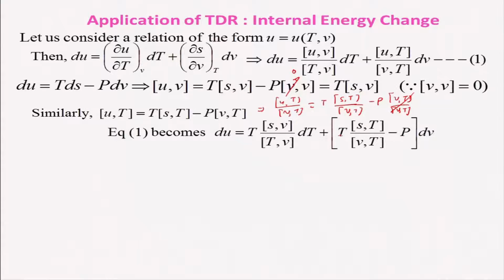So, you get T as Jacobian s, T with respect to v, T minus P. So, you can get it very easily.